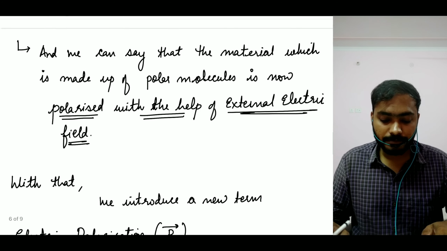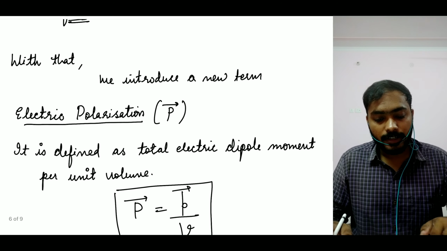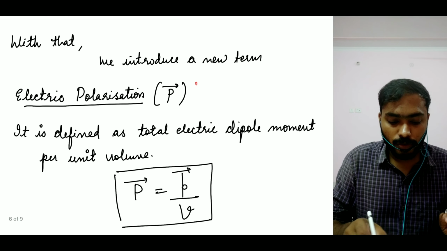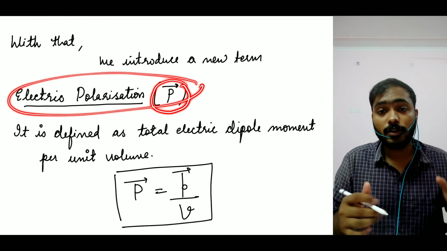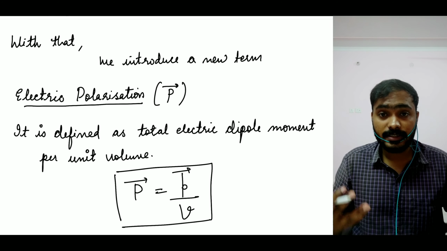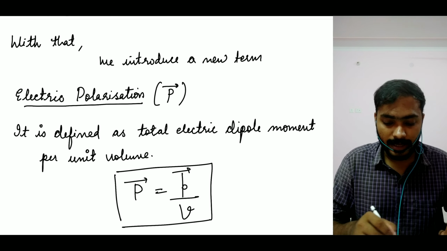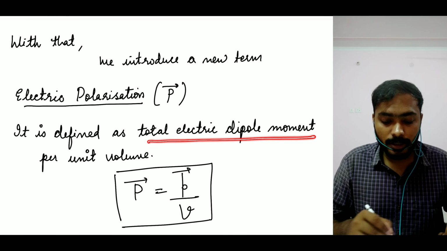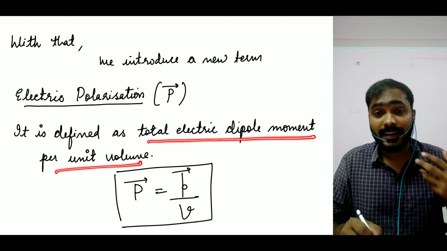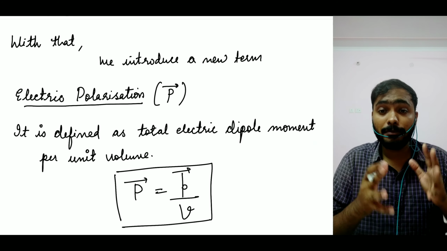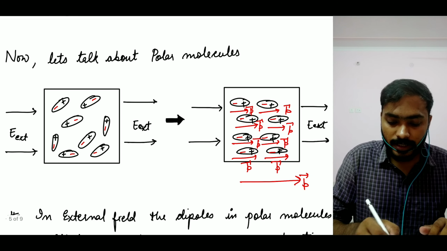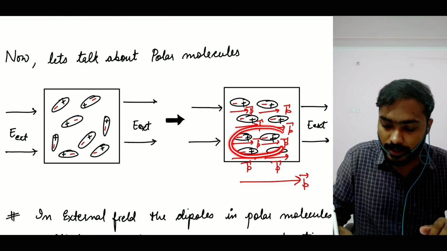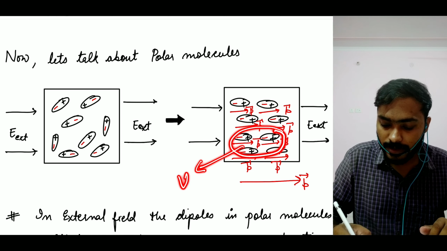Great, great. Now, I'm going to define a new term here. This term is what you call electric polarization. It is represented by capital P. Now, how is it defined? It is defined as the total dipole moment per unit volume, right? It is actually the measure of how much your material has been polarized, right? So, for example, here, if I take a small area here, this has some volume V, right?